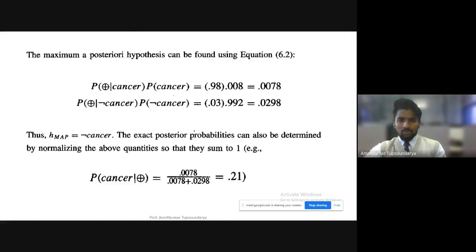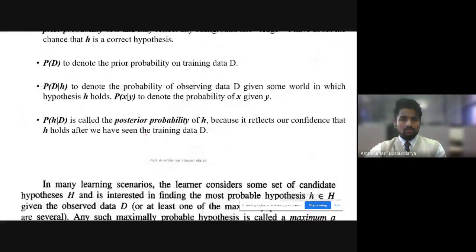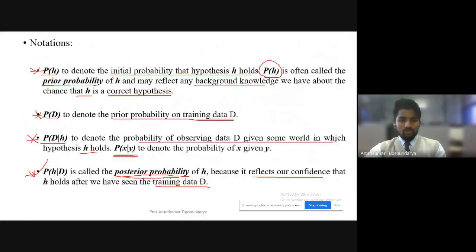Let me go back and show you the notations. Yes, our posterior probability of H is P of H given D, that is, the probability of the hypothesis H given the observed data D.